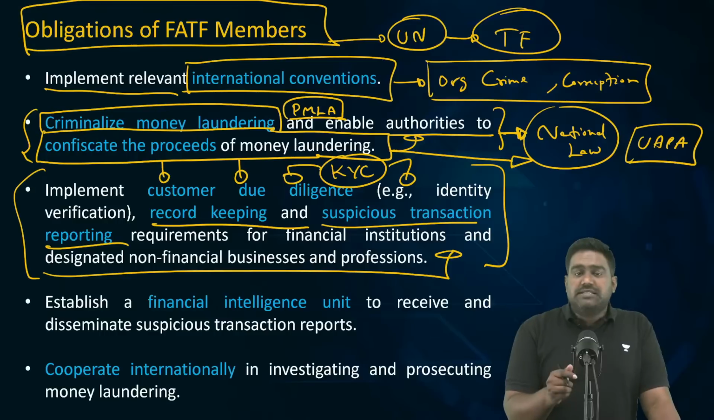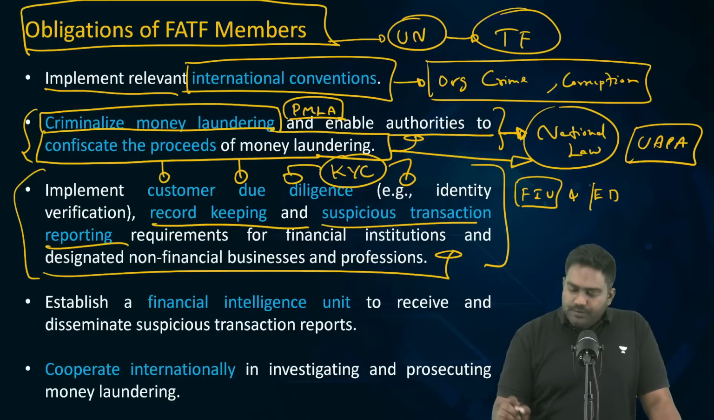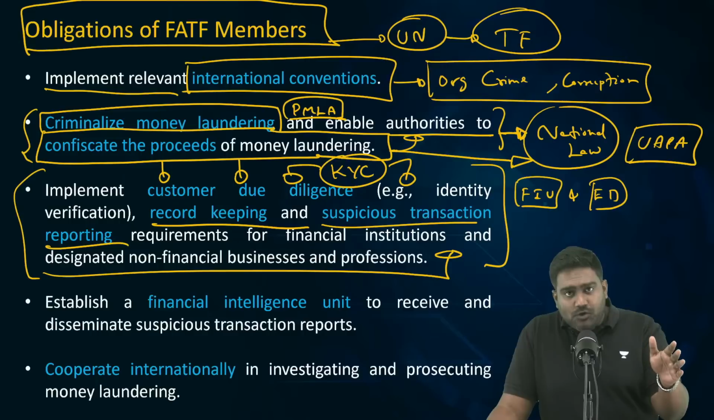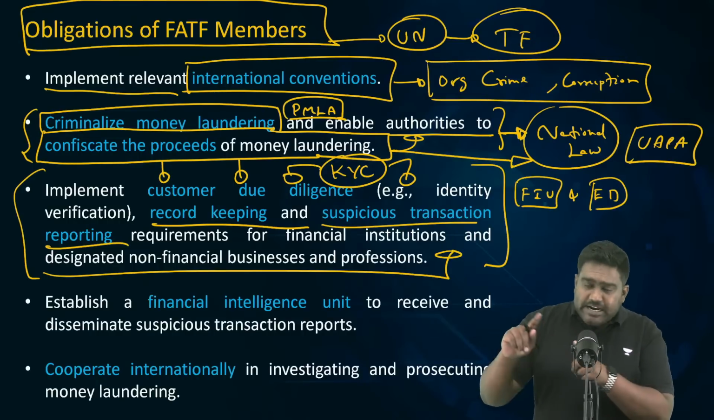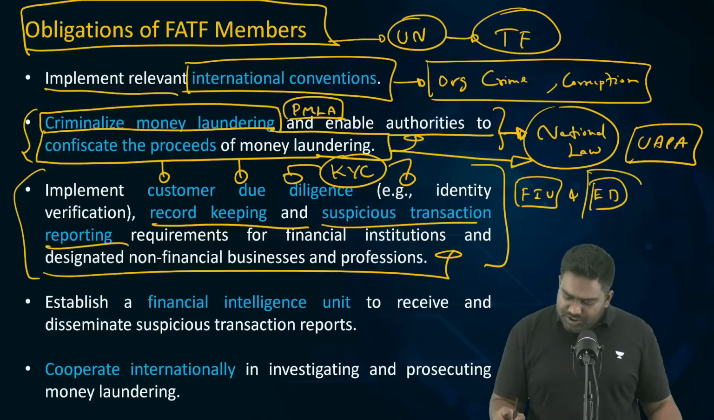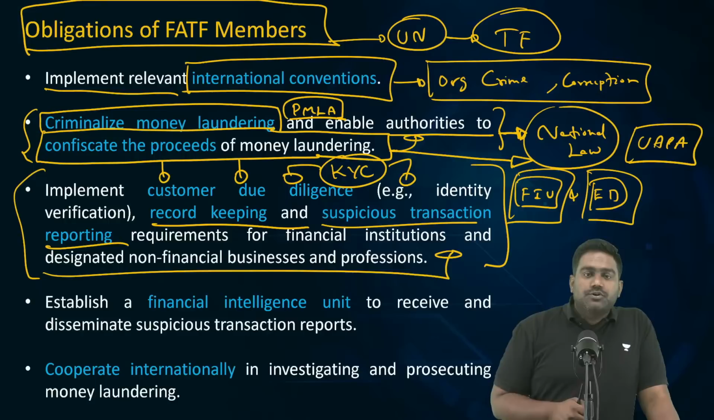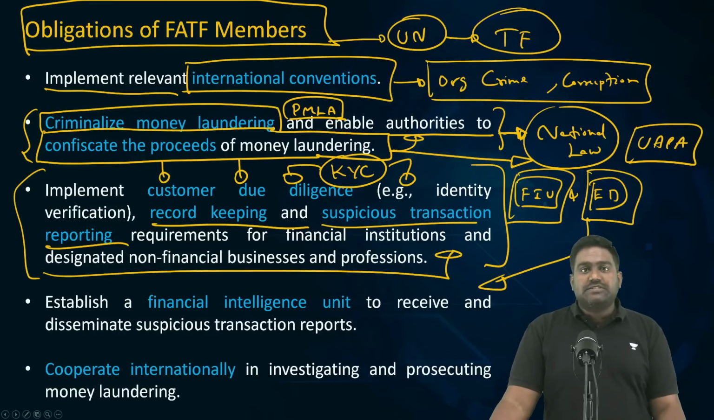Then FATF recommends that countries have to establish a financial intelligence unit and an enforcement directorate. FATF has recommended that there should be a dedicated intelligence agency to keep track of financial transactions and suspicious financial activity. There should be a dedicated law enforcement agency to enforce the law, to investigate money laundering offenses. So, India has established a financial intelligence unit. We have FIU India. We have the Directorate of Enforcement, which is the nodal authority to tackle money laundering cases.